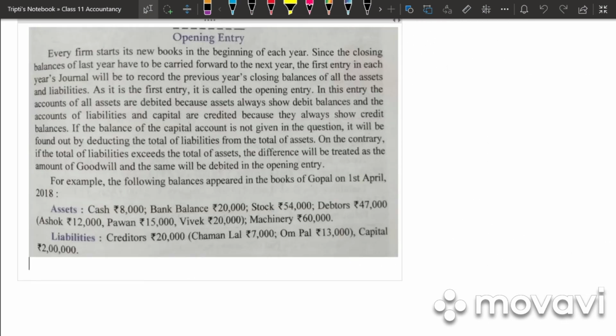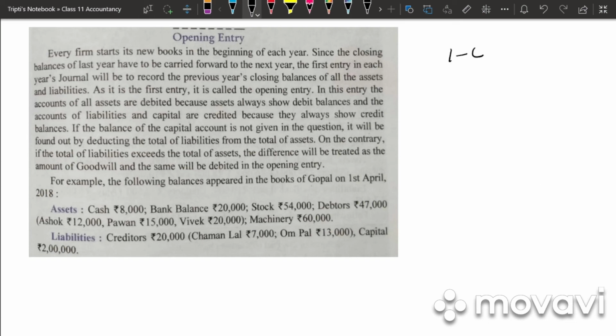So clear? Next side heading, write down opening entry. Under that write down a journal entry by means of which the balances of various assets, liabilities and capital appearing in the balance sheet of the previous accounting period are brought forward in the books of current accounting period is known as opening entry.